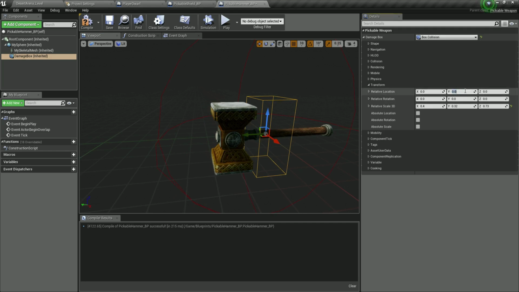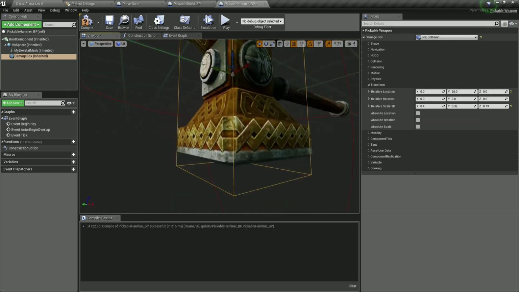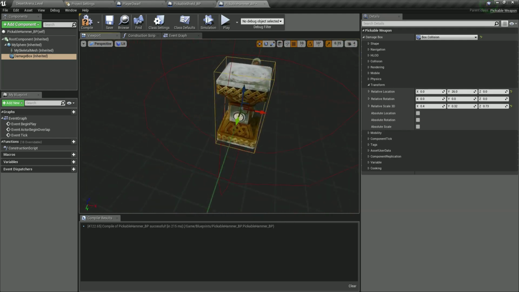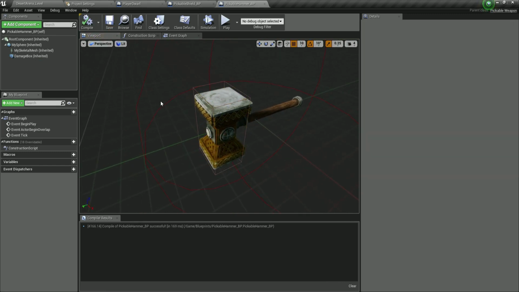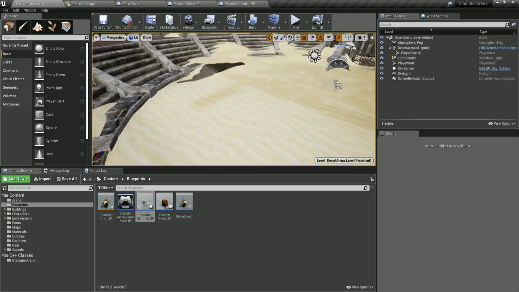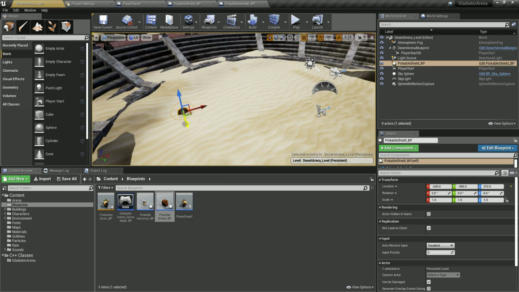We are also going to reposition it. So set the Y at 26. Something like this can do. It's enough. You can also resize a little bit more if you want to. I'm satisfied with this, I'm not going to touch it anymore. So compile and save that. And there you go. Now, what we can do is go over here in our arena and drop them. So here is our shield.